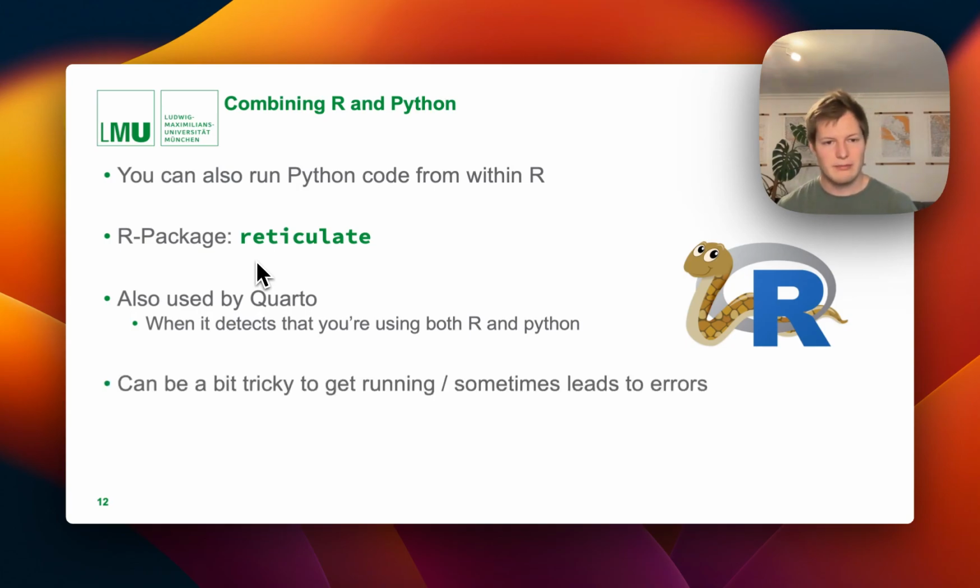It can be a bit tricky to get running, or sometimes leads to errors, because there's this extra level of abstraction in between, right? You have one programming language calling the other. So if there's anything weird going on, things break down a bit. Just as a disclaimer, but still it works surprisingly well. And I've used this for certain notebooks, for example, to use Python for machine learning and then use R to wrangle the data, because each of these excels in this particular task.